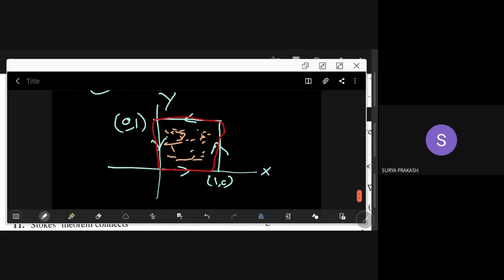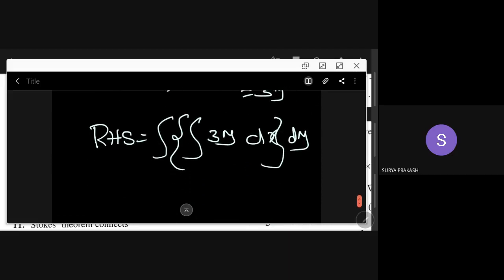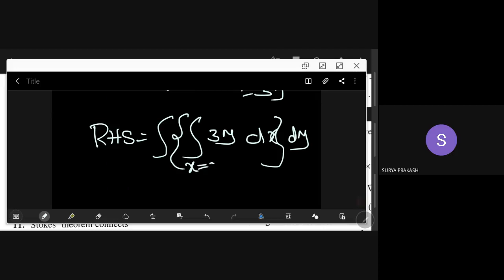First you decide to do with respect to x, so draw a strip parallel to the x-axis. The x value is 0 here, and the x value is 1 here. So x is varying from 0 to 1.